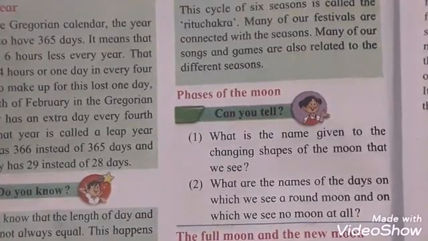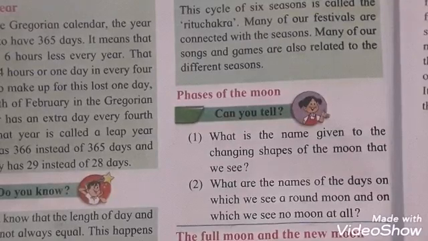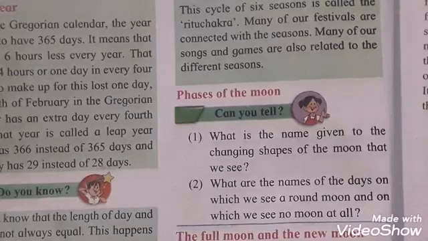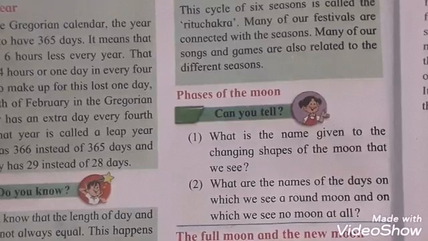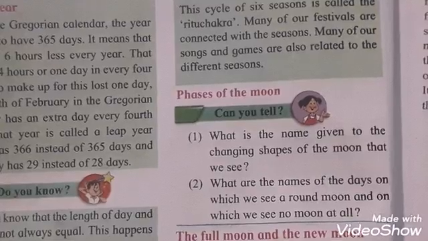Because of the Earth's inclined axis and revolution of the Earth, there is the cycle of the seasons. Okay, and because of the rotation of the earth, there is the cycle of day and night. Now the next point, we will see phases of the moon.